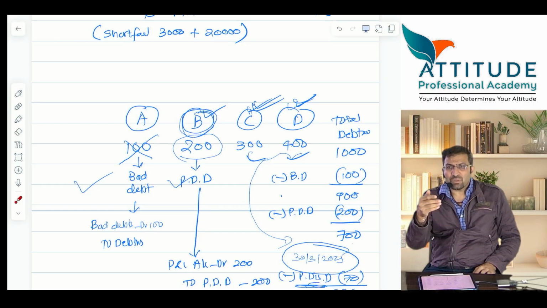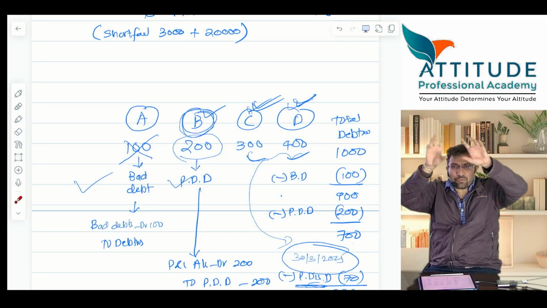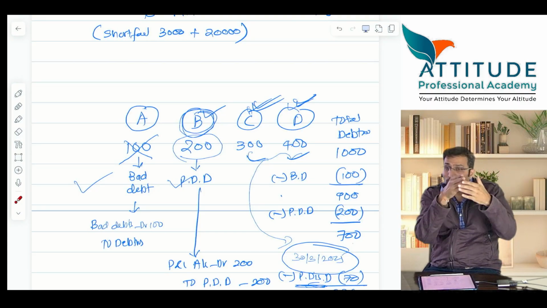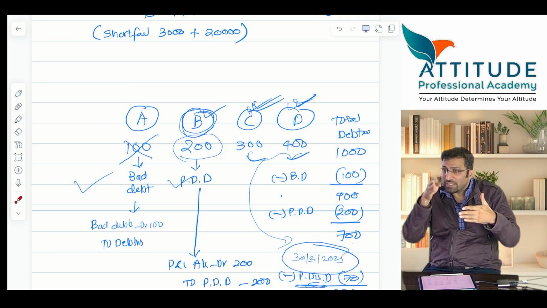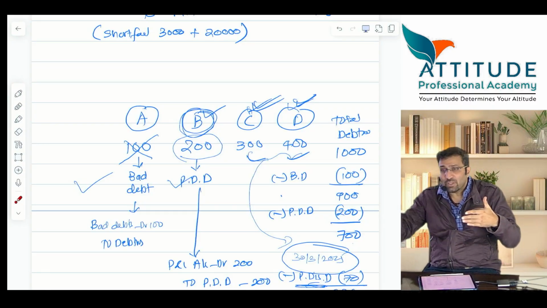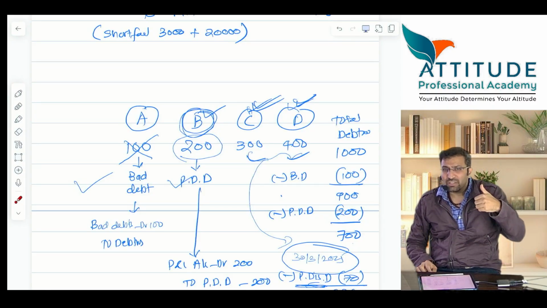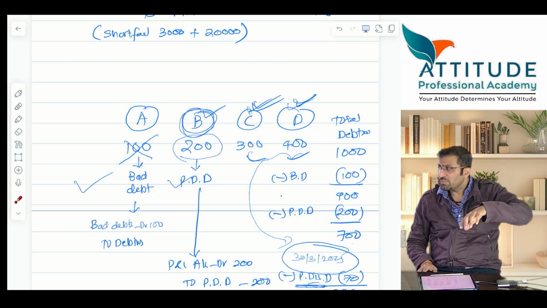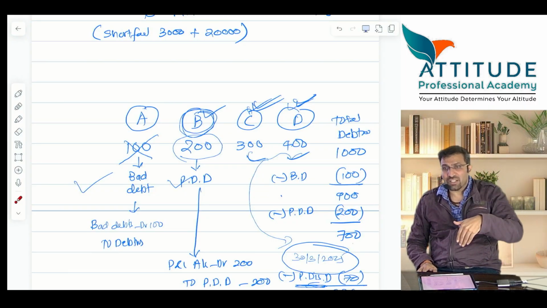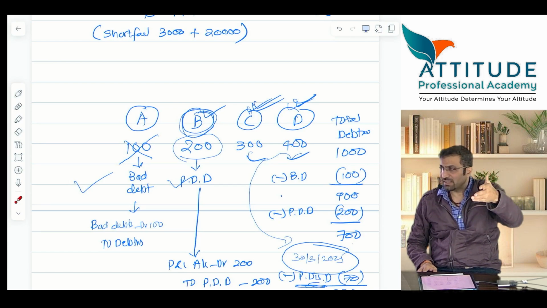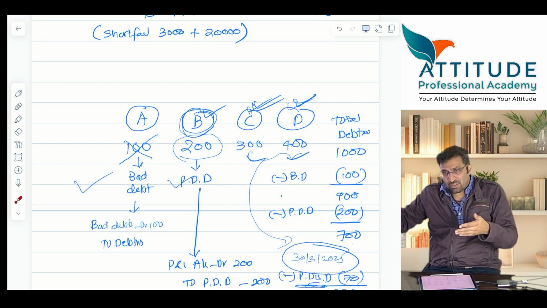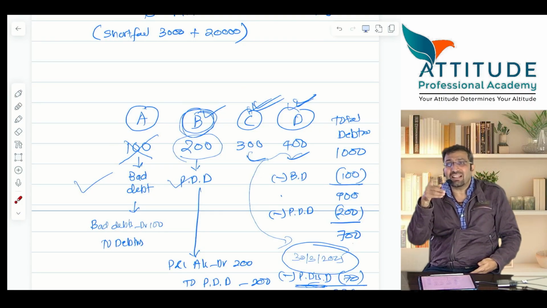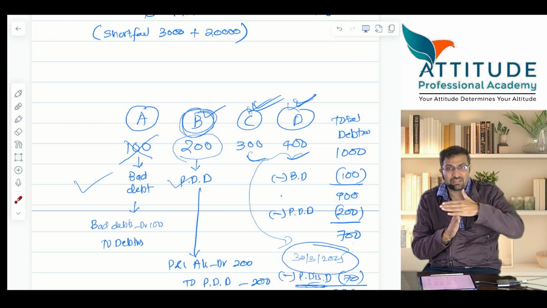You remember when I took the chapter of provision, I gave you a flow chart: when to make a provision, when to treat it as a contingent liability, and when to ignore it. Tell me the conditions. When do you have to make a provision? Check whether there is a present obligation because of a past event, and from which it is probable that there is outflow of resources. And if there is outflow of resources, can you make a reliable estimate? Then only make a provision.